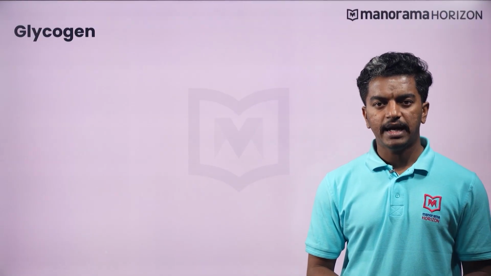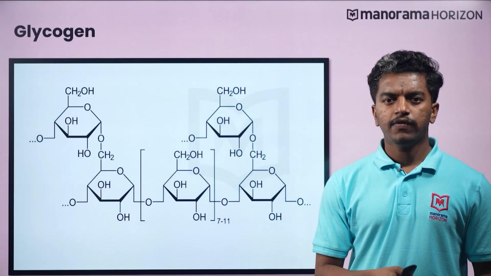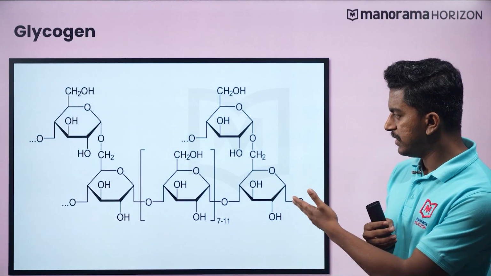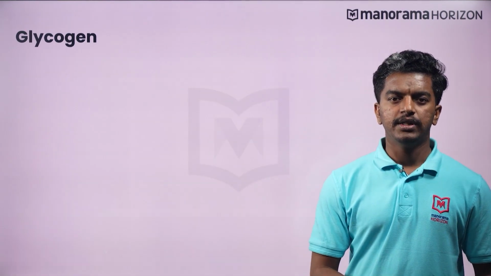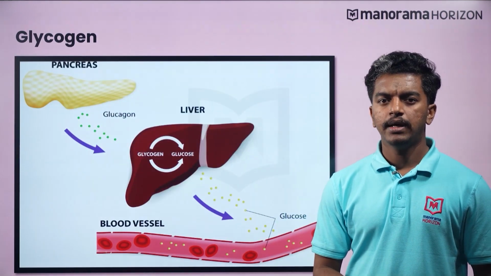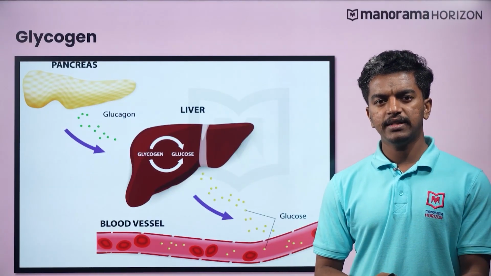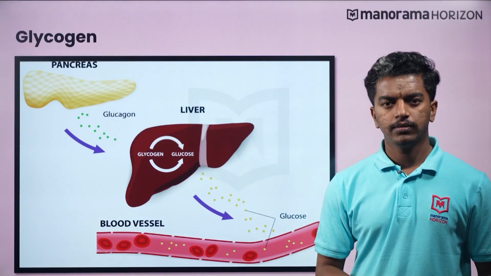Now, we will see glycogen. Carbohydrates are stored in animal bodies as glycogen. The structure of glycogen is similar to amylopectin but highly branched, as you can see here. They are present in liver, muscles and brain. Whenever the body needs glucose, enzymes break this glycogen down to glucose.